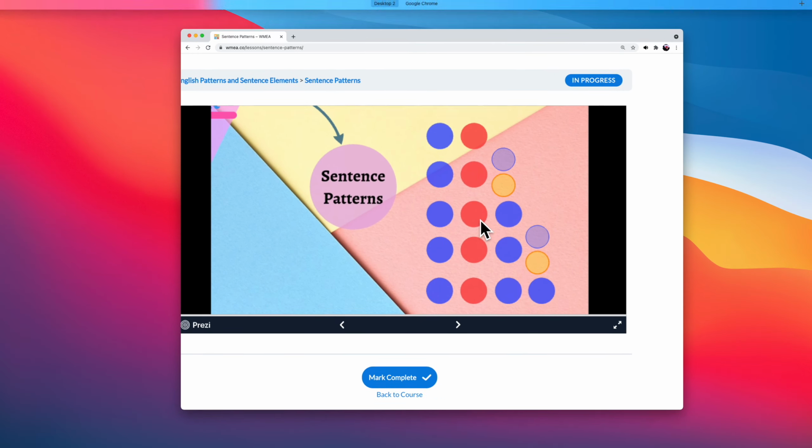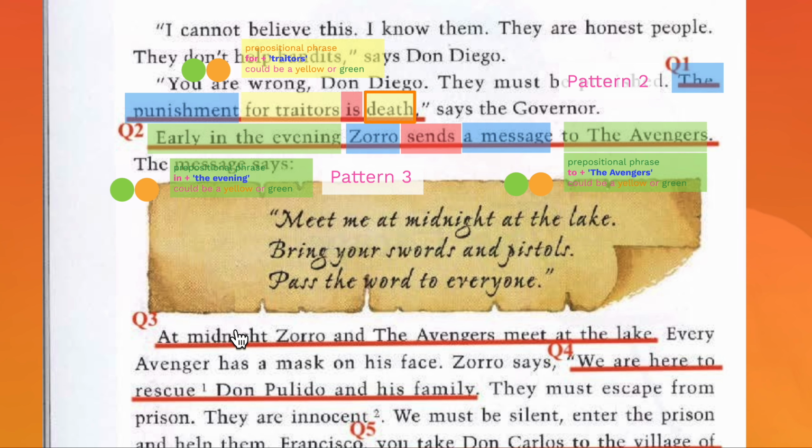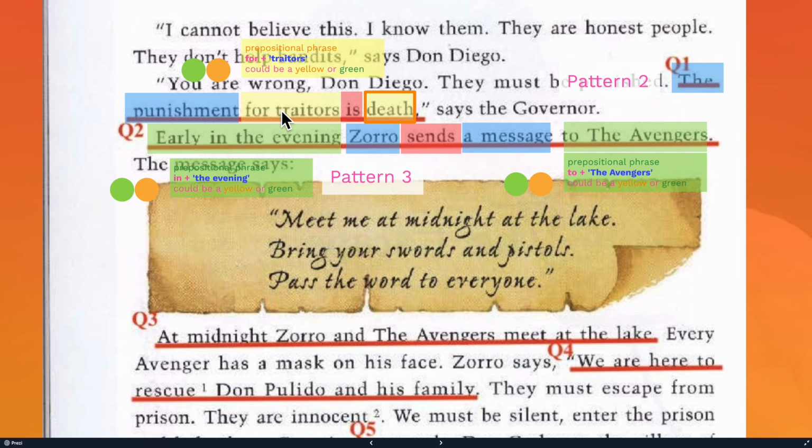At midnight, Zorro and the Avengers meet at the lake. So "at midnight" tells you the time for the whole sentence. We put the time at the beginning of the sentence because it tells the reader the time is now different from what we read earlier. Question number 2 is early in the evening, but question number 3 is at midnight. So that's the difference. "At midnight" is another prepositional phrase functioning as a color green this time.